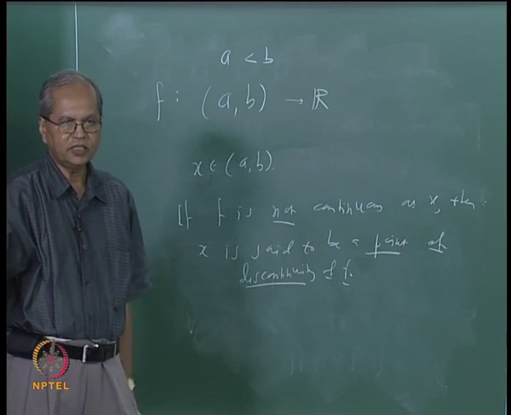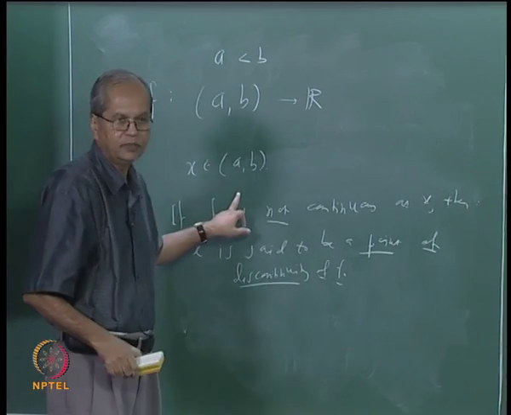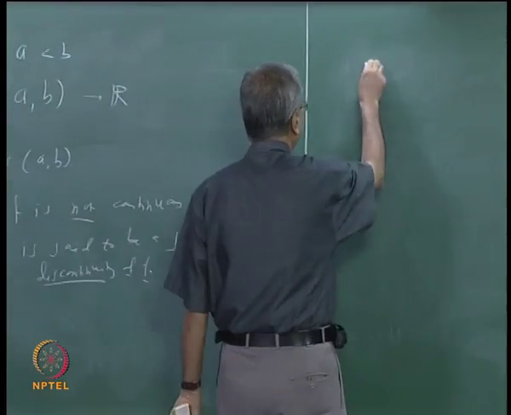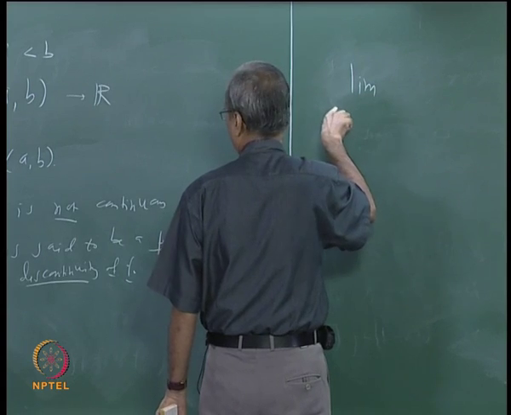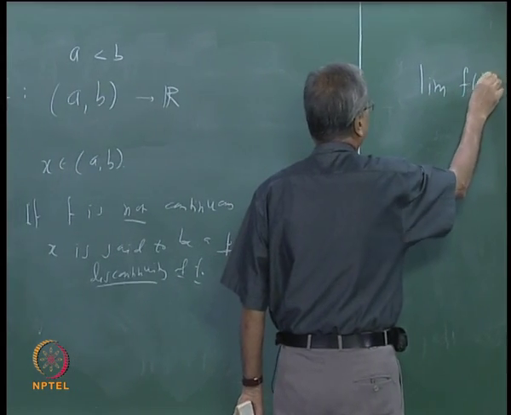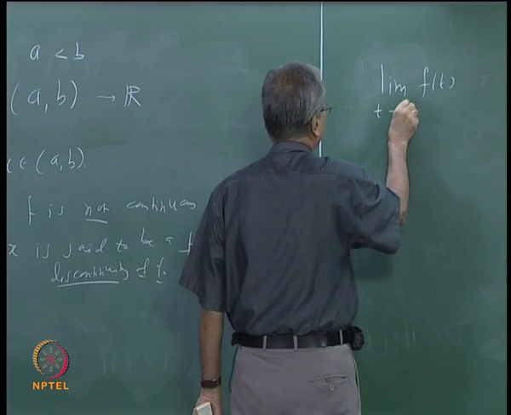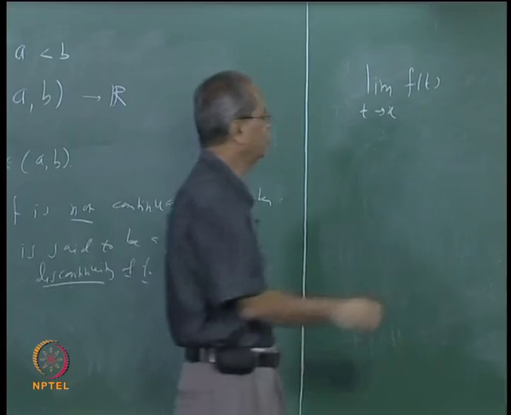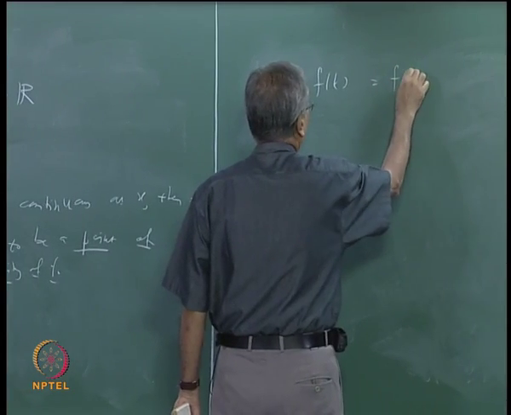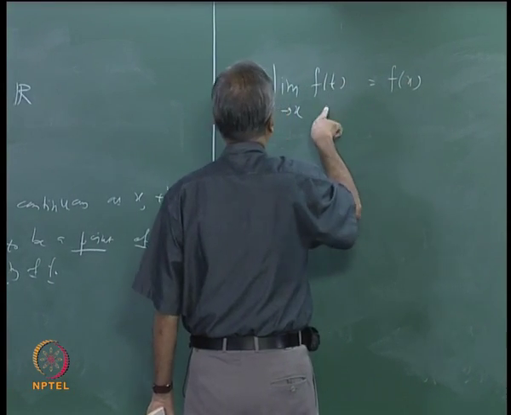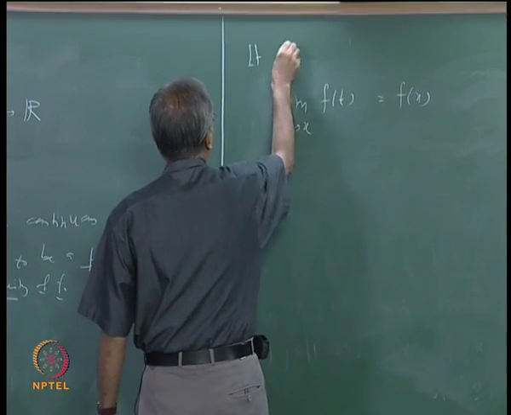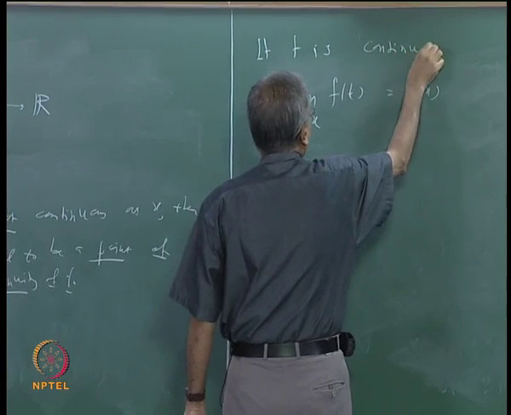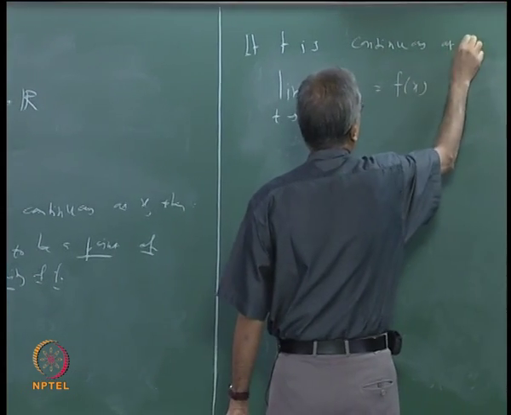And what we have seen further is that if a point is a limit point, then f is continuous at x is equivalent to saying that the limit of f(t) as t tends to x should exist and its value should be the same as f(x).